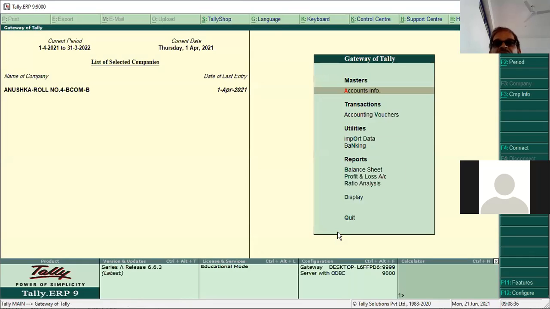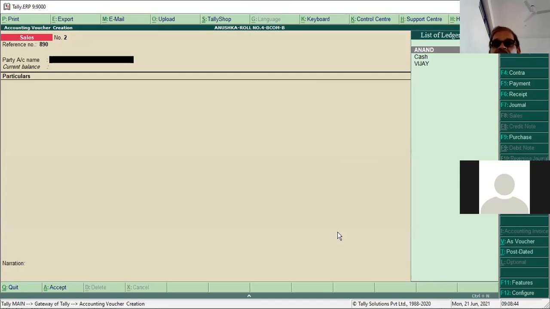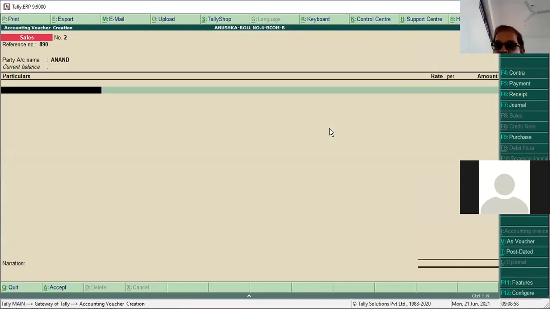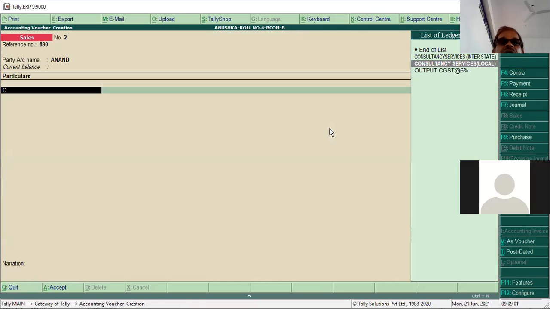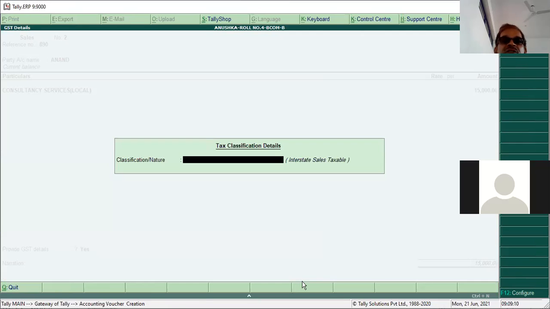Now you go to accounting vouchers, enter the next transaction. Next is some dummy reference number 890. Now Vijay, is it Vijay? Anand, sorry, it is Anand. Select Anand. So already we entered the details. So consultancy. No, this is local. Okay. What is the value given? Value given is 15,000.